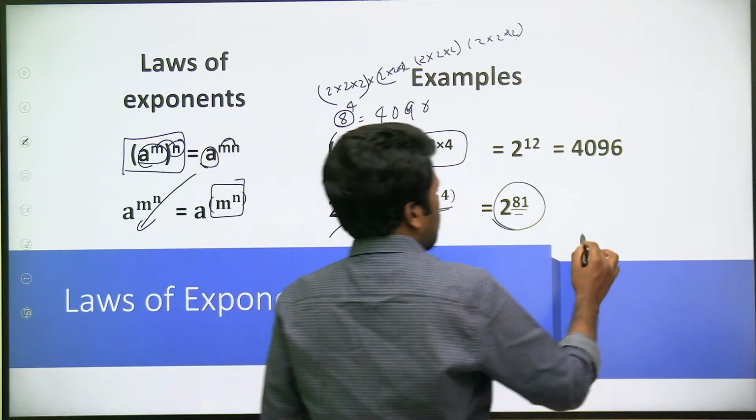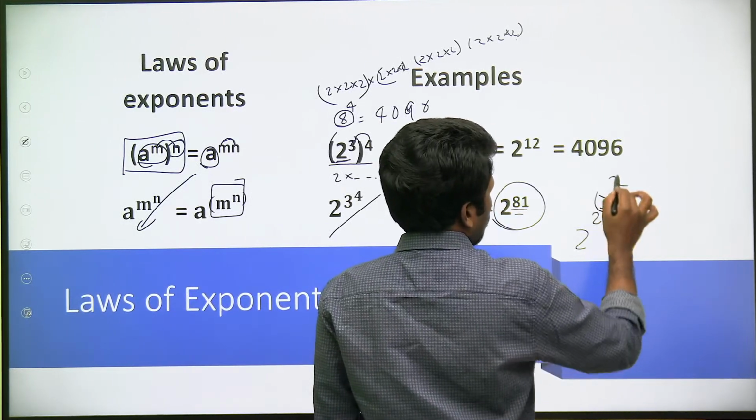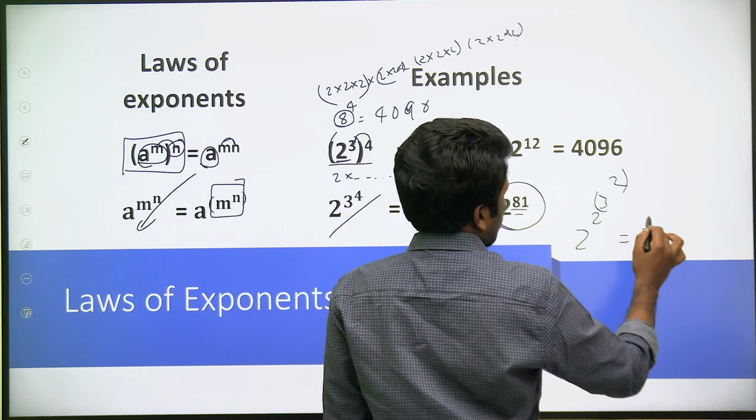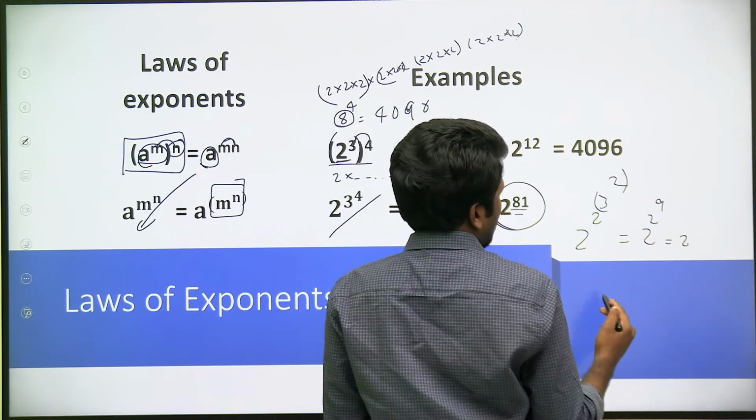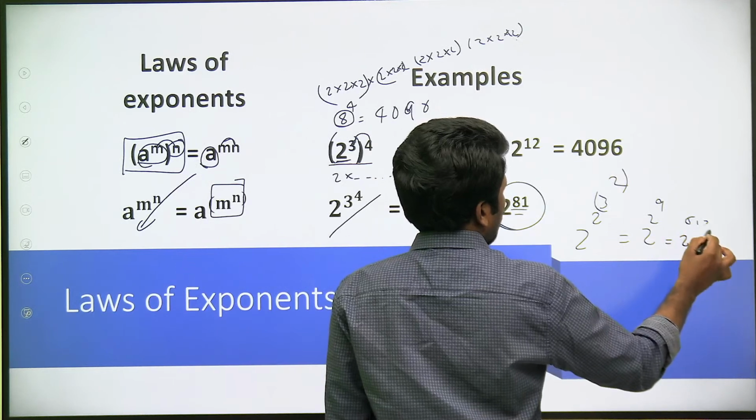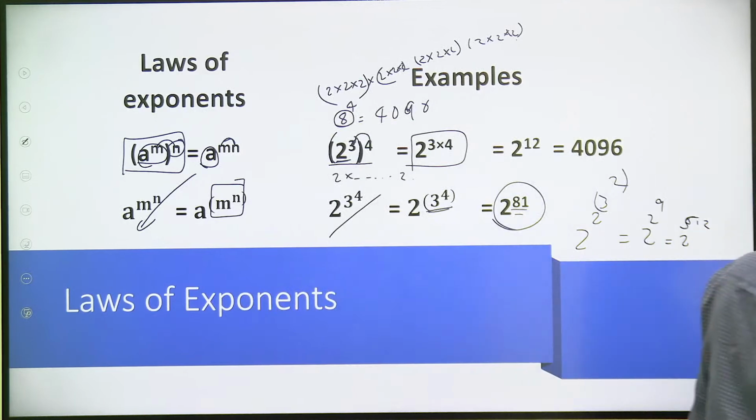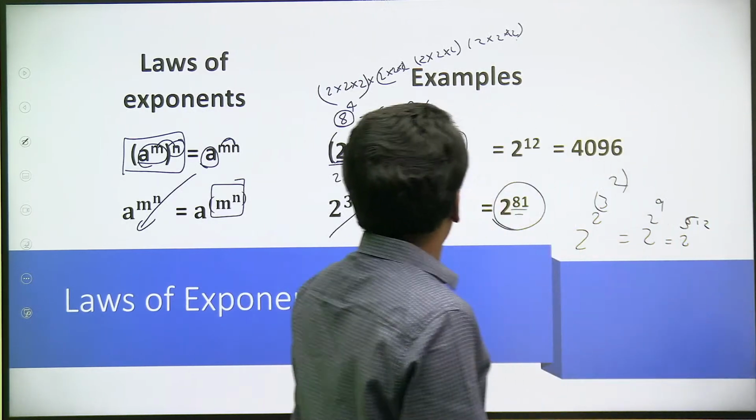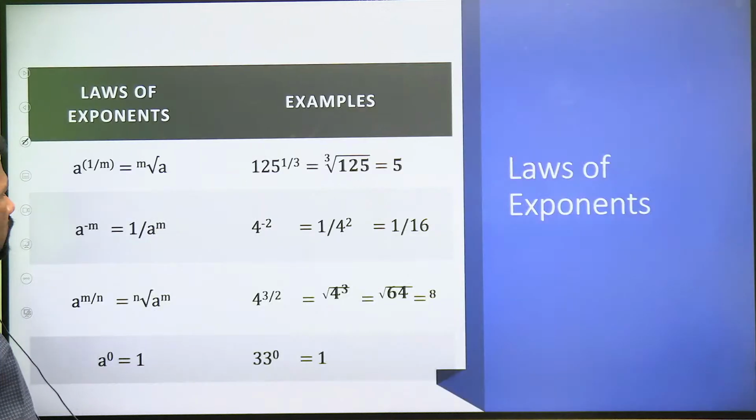So if it was one more power, say 2 raised to 2 raised to 3 raised to 2, 3 raised to 2 should be done first. That is 2 raised to 2 raised to 9. Then 2 raised to 9 should be done next. 2 raised to 9 is 512. So 2 raised to 512 will be the final expression. All clear? So that is how to deal with power of power, two different cases.